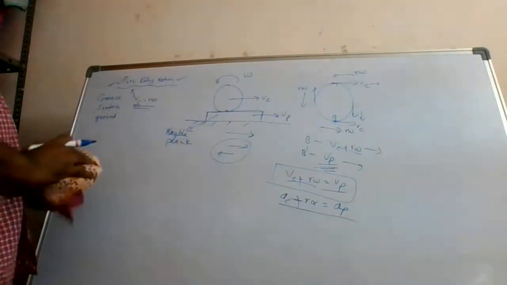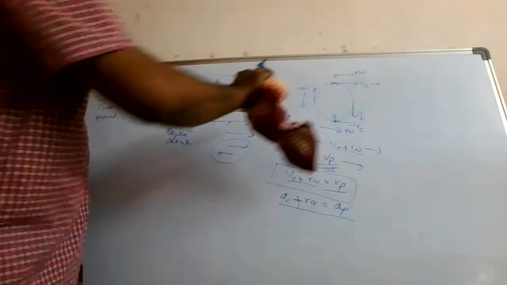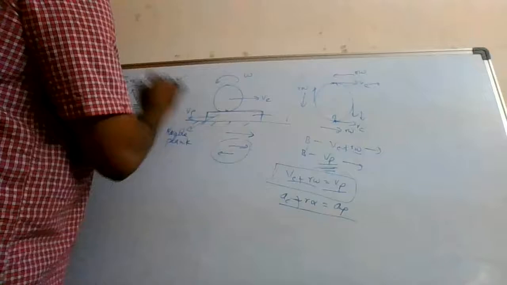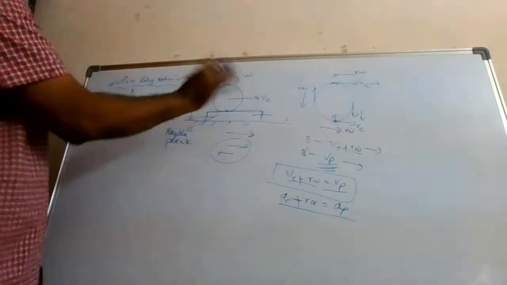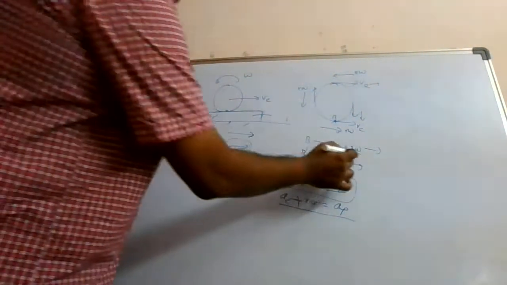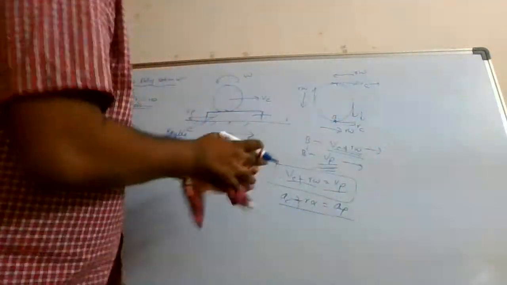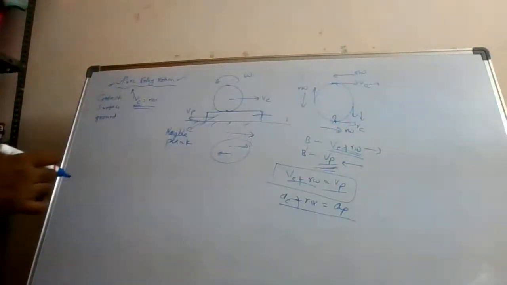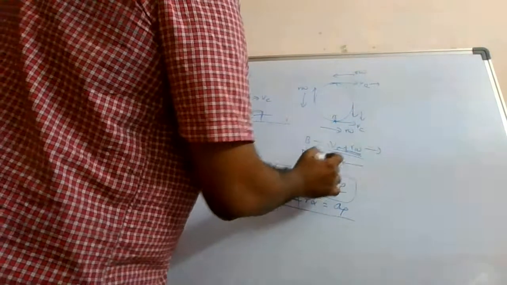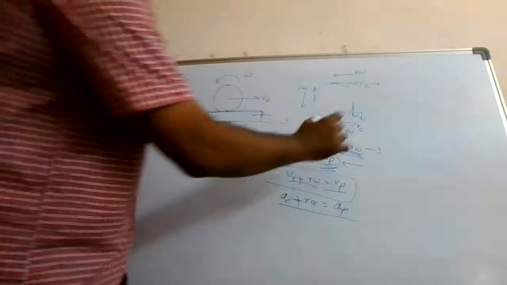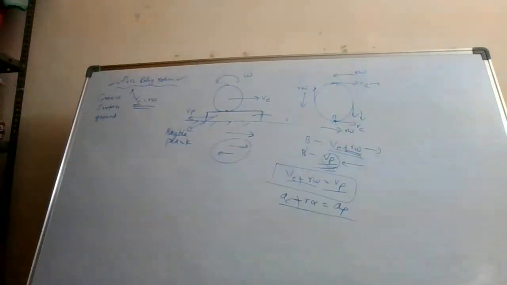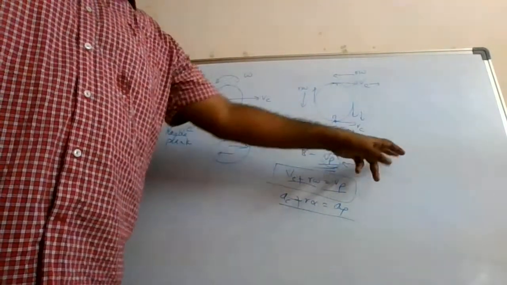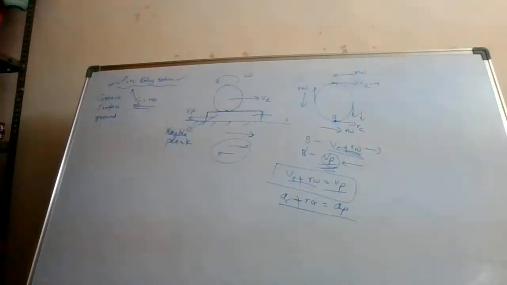Alright, now let us take one more case. This time let us change the direction of Vp itself. Let us say Vp is in this direction, and this condition is like this only. So here what is happening? Vc plus r omega is in this direction, whereas this Vp is in this direction. See students, mathematically this magnitude may be equal to this magnitude, but can the velocity ever be the same? The velocity can never be the same, because they are mutually anti-parallel. This is 0 degrees, this is 180 degrees. They will never be equal.